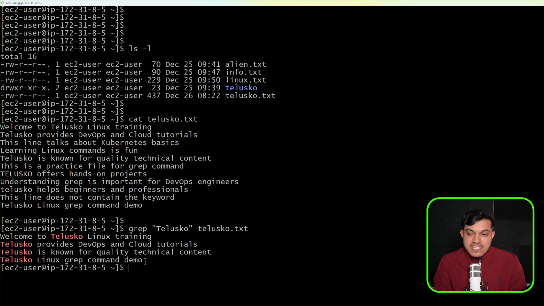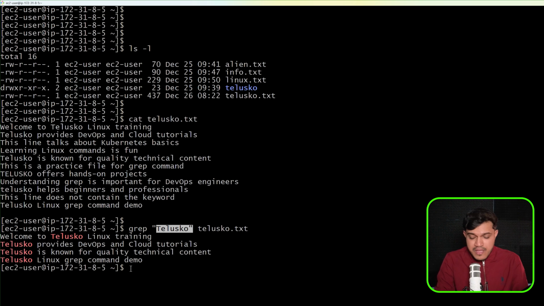However, we are just seeing 4 lines which have Telusko, but if you see the whole content, there are more than 4 lines which have Telusko in it, right? So we have this line Telusko, you can see here we do have this line Telusko, but it is printing only 4 lines because it takes case sensitivity into consideration. It will just print the Telusko as it is because it is case sensitive. So this Telusko is different and this Telusko is different, because here everything is uppercase and here everything is lowercase. I want to print whatever lines have Telusko as it is, considering case sensitivity.